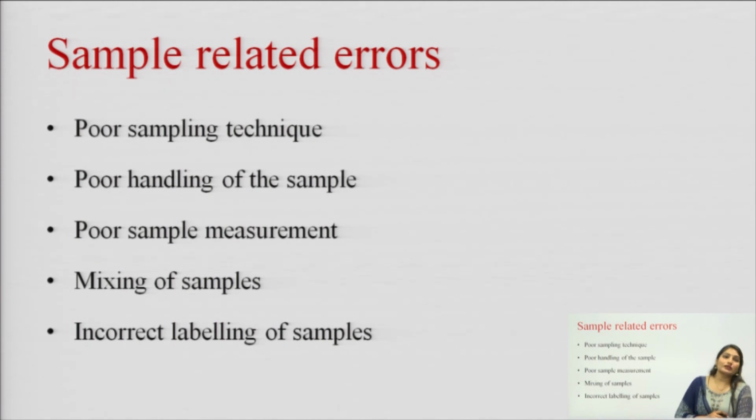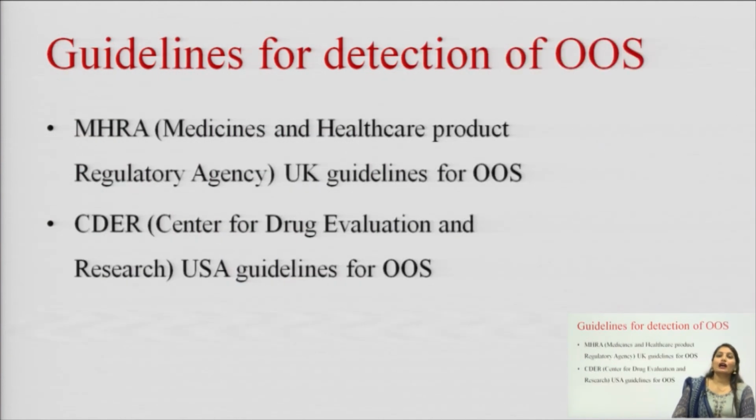Last error is due to the sample related errors, due to the samples, and these errors will include the poor sampling techniques, the poor handling of the sample, poor sample measurement and mixing of the sample, and last is incorrect labeling of the samples. These all are the errors that can be the reasons for the OOS or out of specifications.